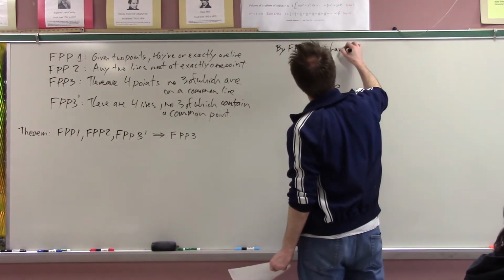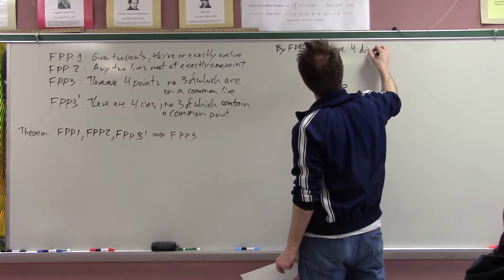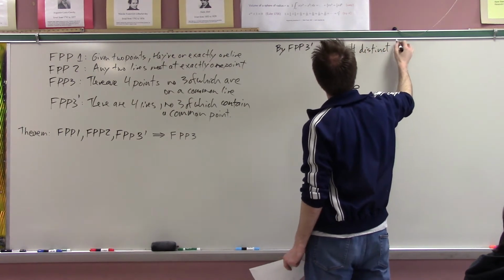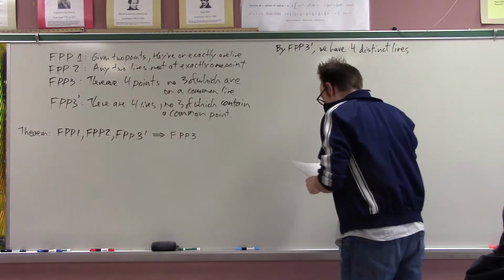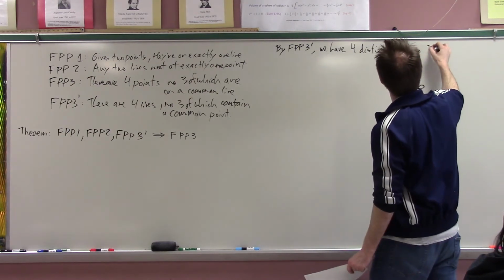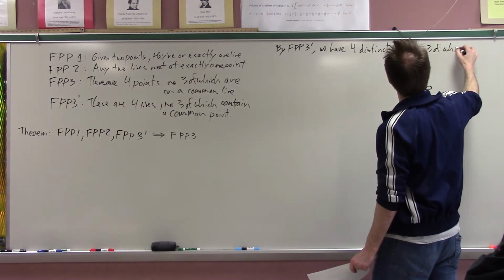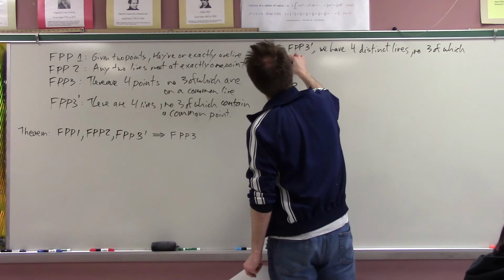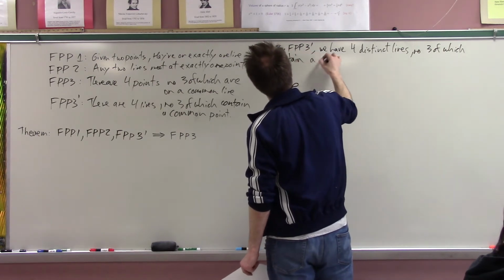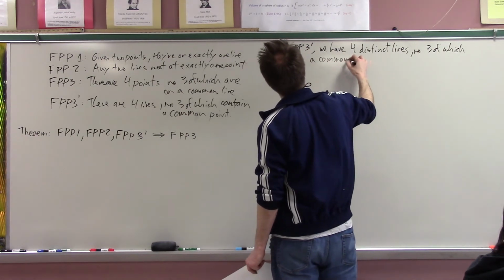We have 4 distinct lines, the 4 core lines, no 3 of which contain a common point.